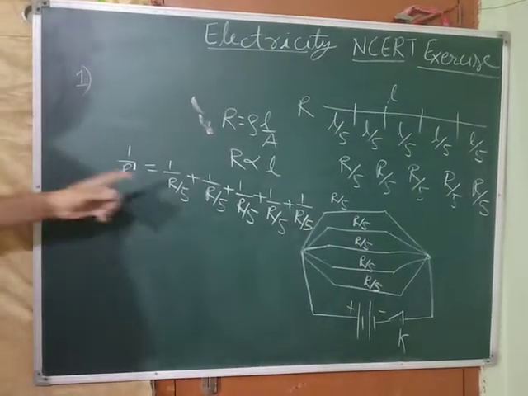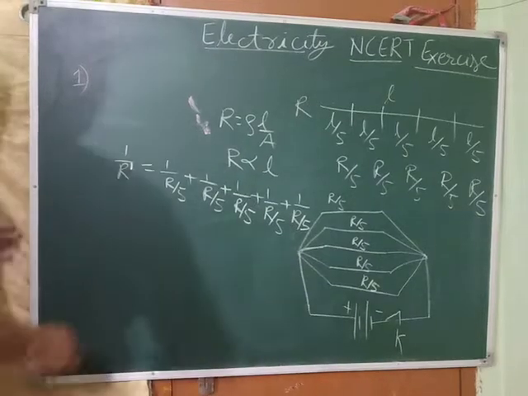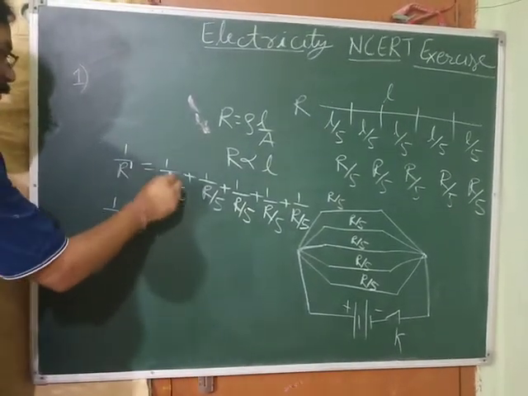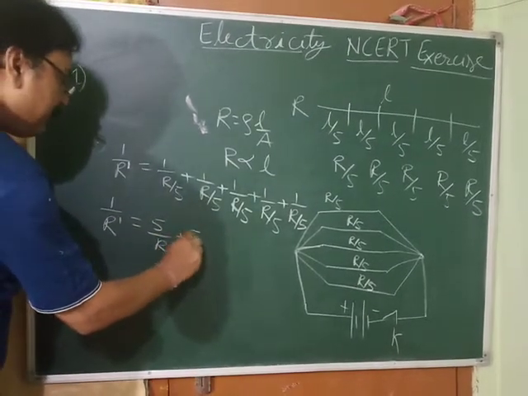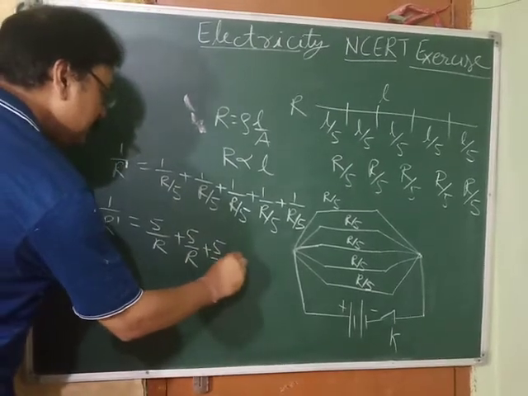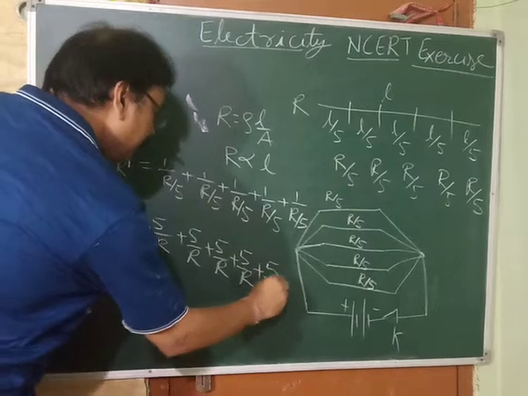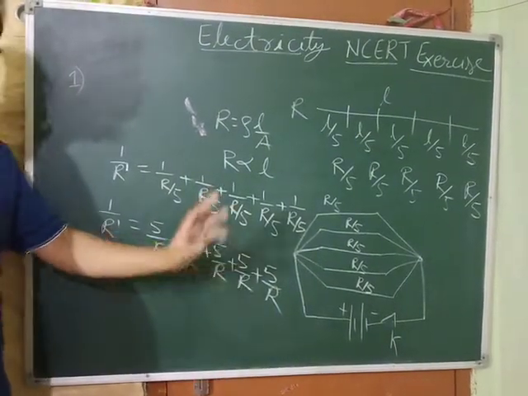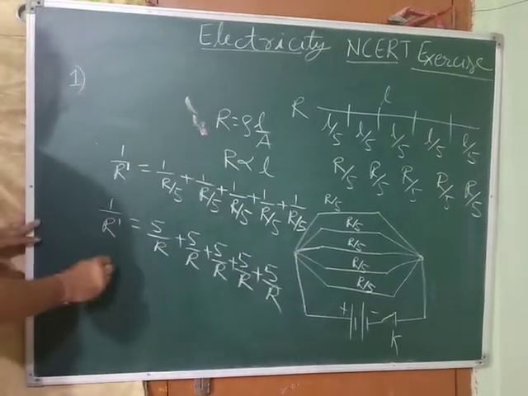Now see, 1 by something, we know from mathematics, means the reciprocal. So 1 by R by 5, the reciprocal of this is what? 5 by R. This is again 5 by R, again 5 by R, again 5 by R, and the last one again 5 by R. We can write it like this, 1, 2, 3, 4, 5. Now the denominator is the same. Can we add the numerators? Obviously we can add them.